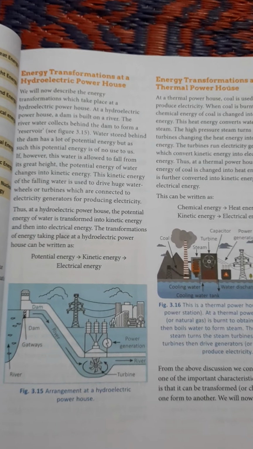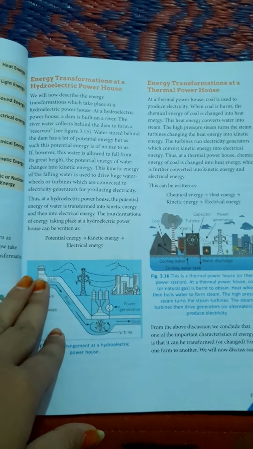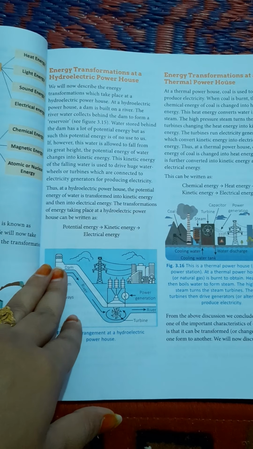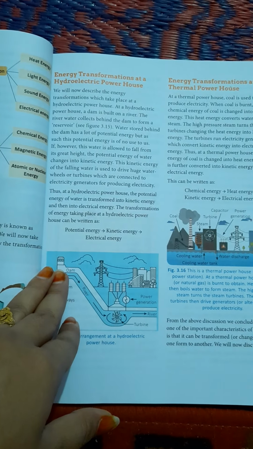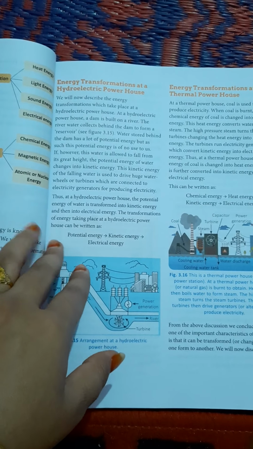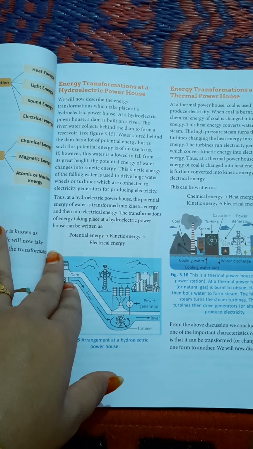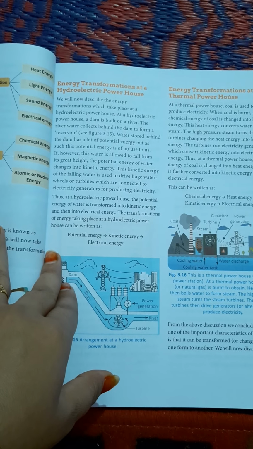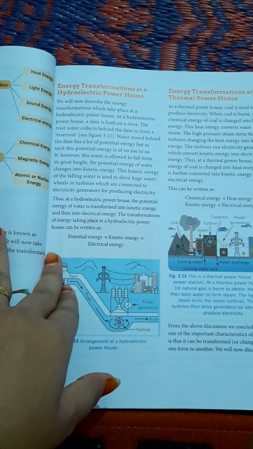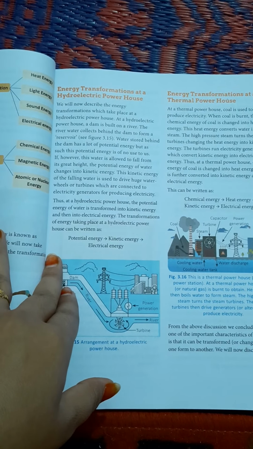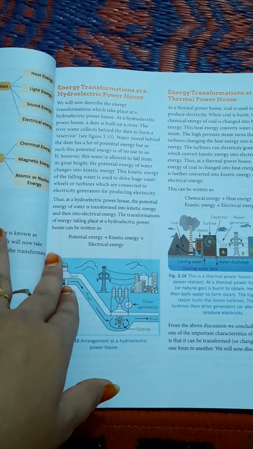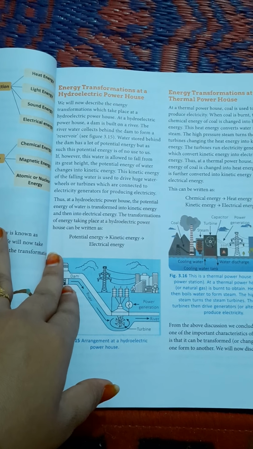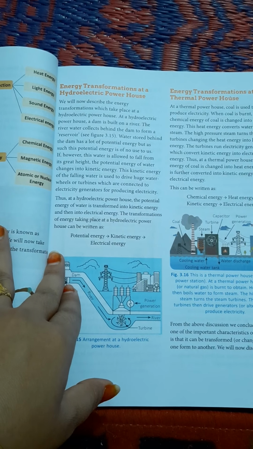Okay, now next is energy transformation at a hydroelectric powerhouse. How do hydroelectric powerhouses use this concept of transformation of energy? See, water stored behind the dam has a lot of potential energy, but as such this potential energy is of no use to us. If however this water is allowed to fall from its great height, the potential energy of water changes into kinetic energy. This kinetic energy of the falling water is used to drive huge water wheels or turbines, which are connected to an electricity generator for producing electricity.